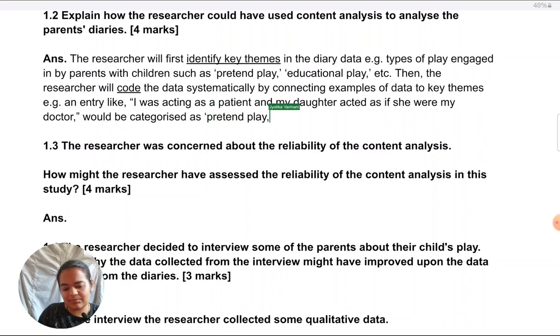So here I am giving examples of what types of codes could be there in the data.